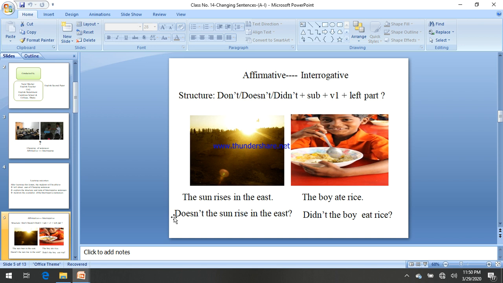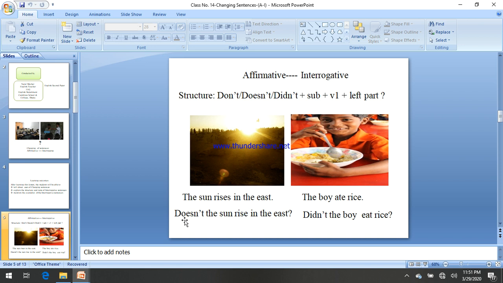You have already taken doesn't, so you shouldn't add an additional s. We have followed third person singular one time and we don't need to follow it again.